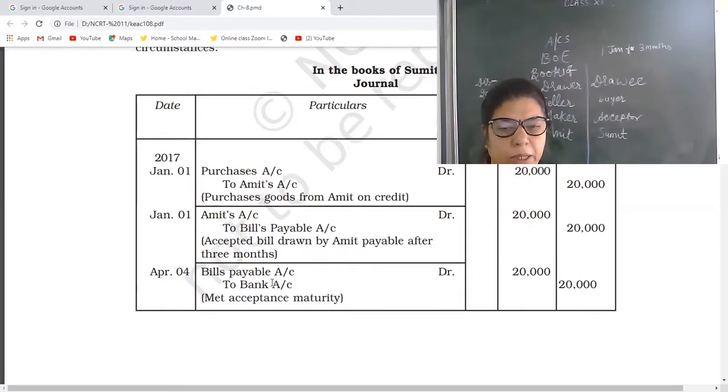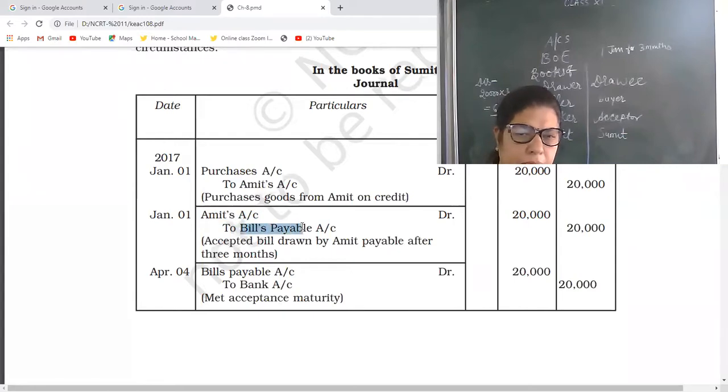So bills payable account debit to bank account. See, in place of bank, the entry can be made to cash also, if the amount is less. Now see, I am going to tell you the basis of this entry. Amit credit, Amit debit, cancel.